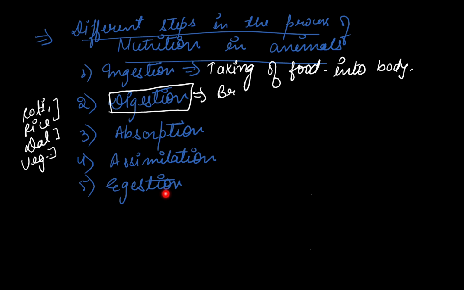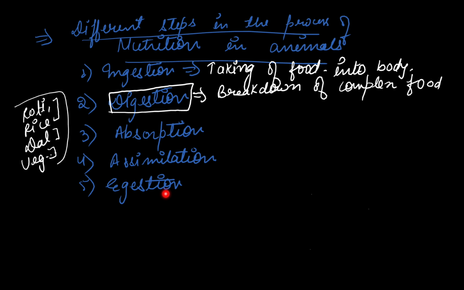So the breakdown of complex food means the food components present in your diet, that is carbohydrate, protein, nucleic acid, all these are complex food molecules.